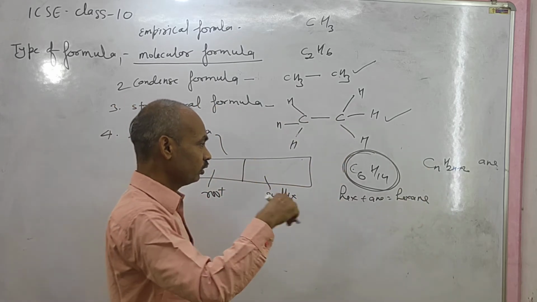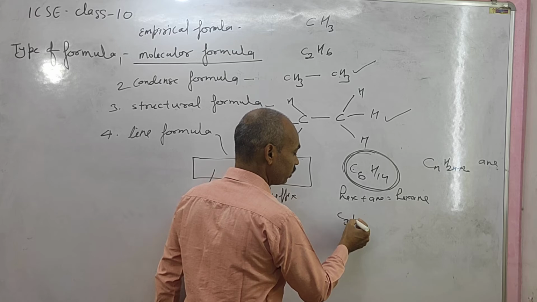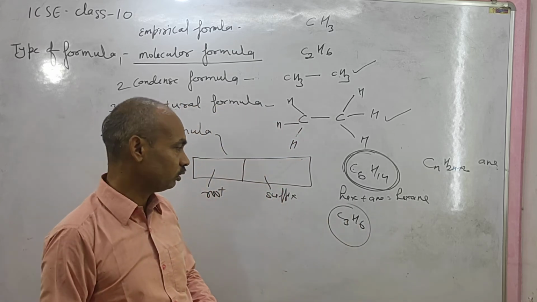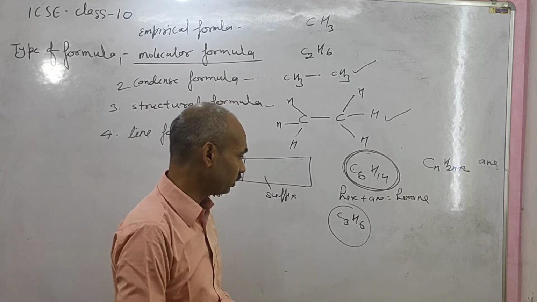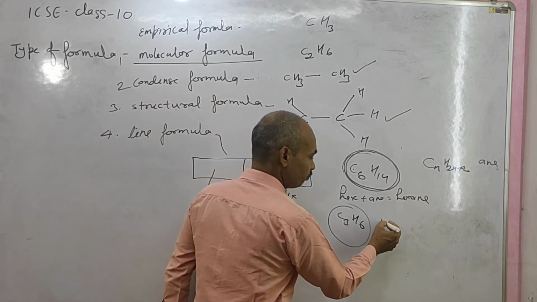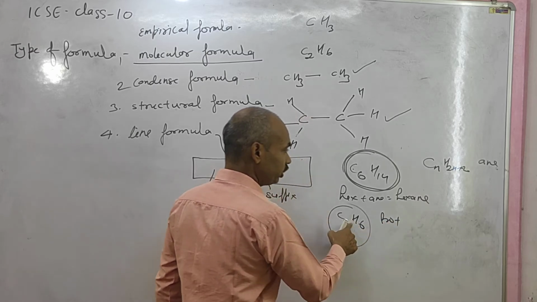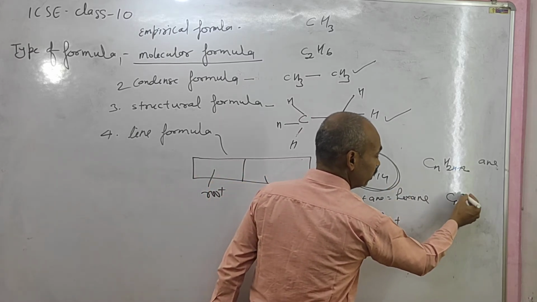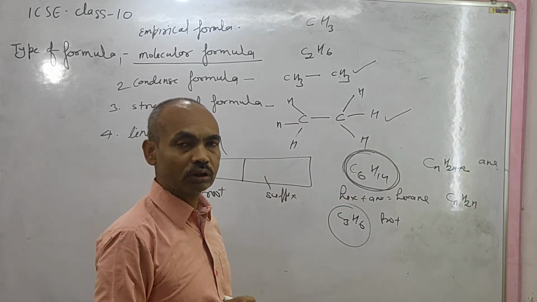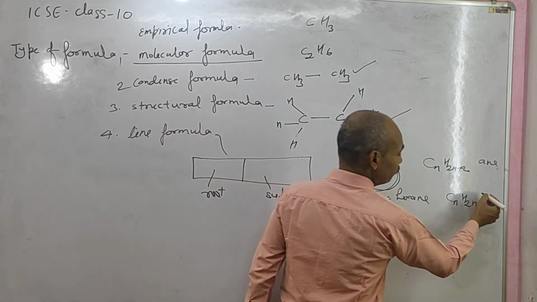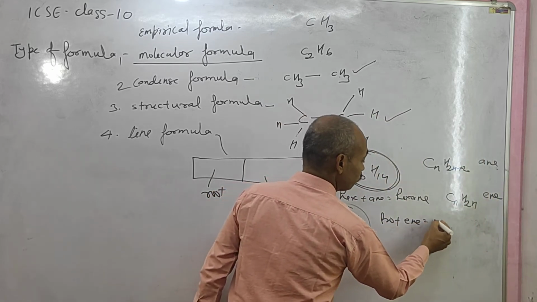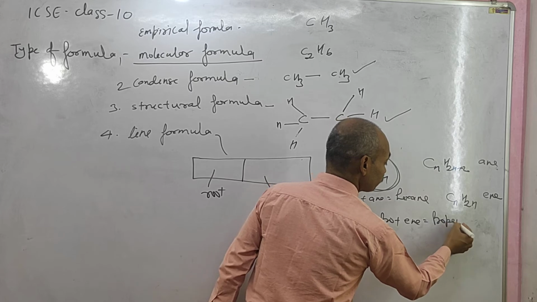And the same process, if C3H6, if you want to name this organic compound, then carbon is 3, so the root is prop, and it fits in the formula CnH2n. Hydrogen is just double the carbon atoms, and the suffix is ene. Prop plus ene is equal to propene.